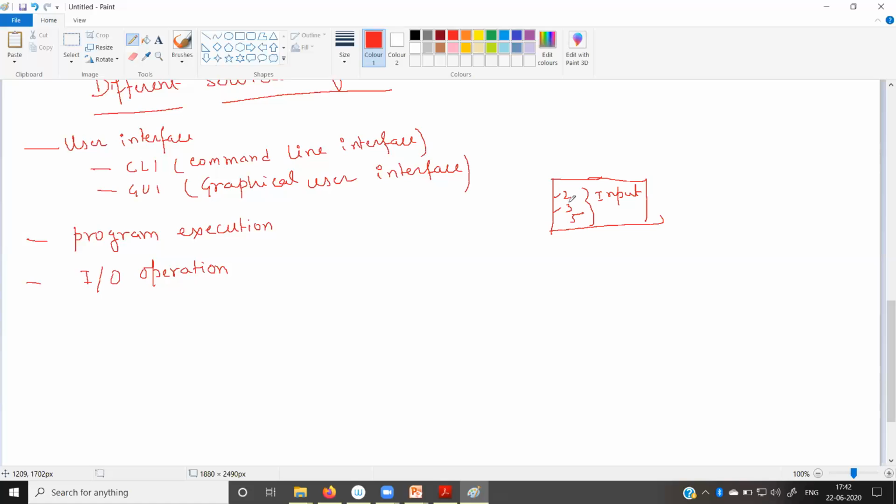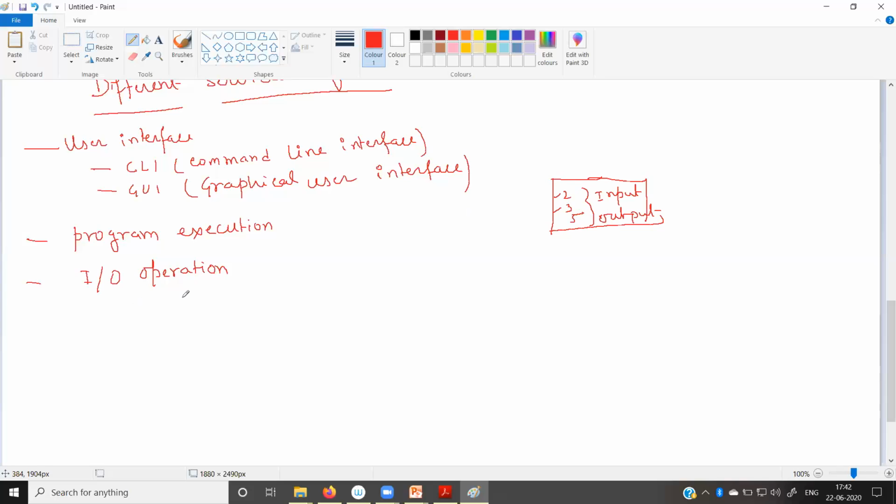Now the processor will perform the addition between these two numbers, and after performing the addition by using some instruction, we are showing the value 5 to the display device. To display the value 5 on the display device, again we need to call the output service. So basically in IO operation, two services are there. One is the input service and the second one is the output service.